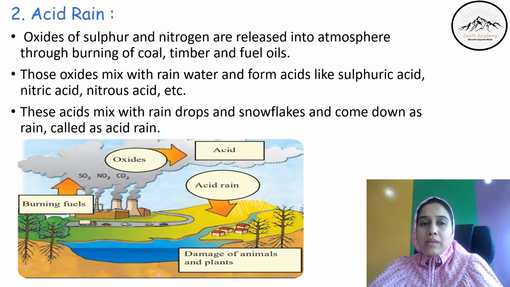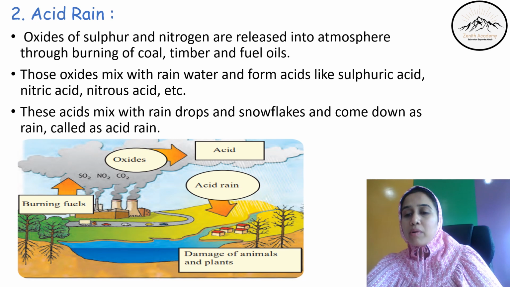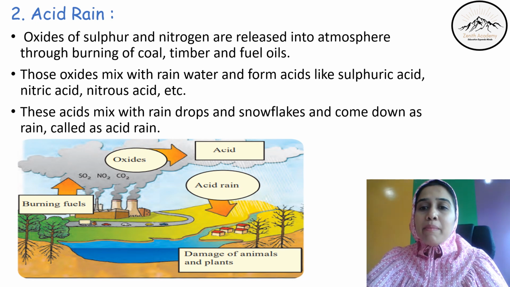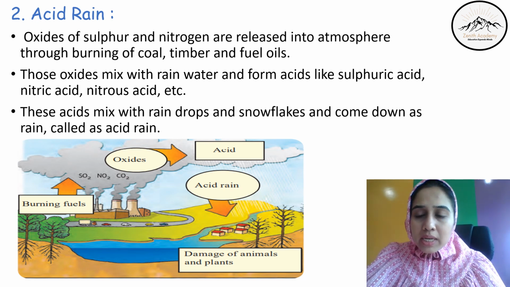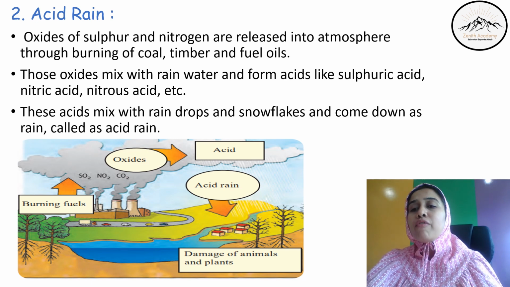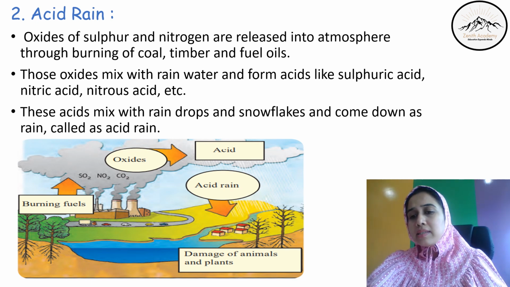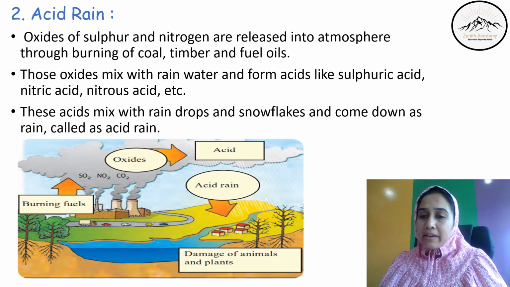The next one is acid rain. Now, oxides of sulfur and nitrogen are released into the atmosphere. Why are these released? When we burn fuels, these compounds are released into the atmosphere. They mix with rainwater and form sulfuric acid, nitrous acid, and nitric acid.